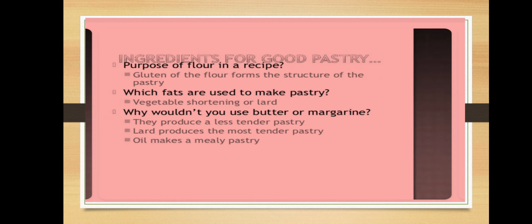Ingredients for good pastry. Another purpose of flour in a recipe: the gluten of the flour forms the structure of the pastry. Which fats are used to make pastry? Vegetable shortening or lard. Why wouldn't we use butter or margarine? They produce a less tender pastry. Lard produces the most tender pastry. Oil makes a mealy pastry.